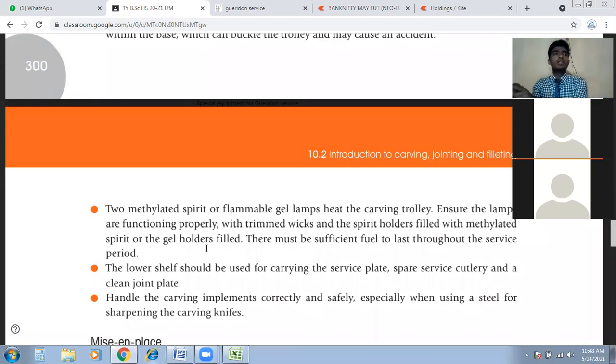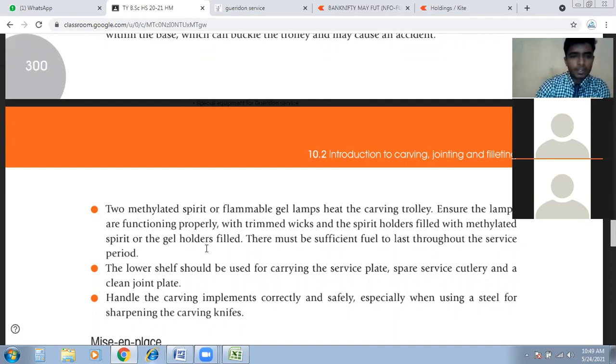That gel container will catch fire, and there will be chaos. So we have to fill the lamps before we start the service, and those lamps must be able to last for that particular time period.